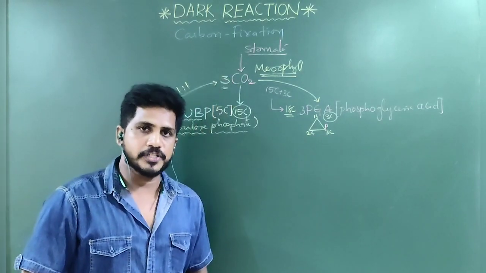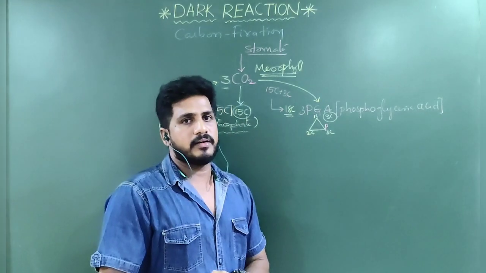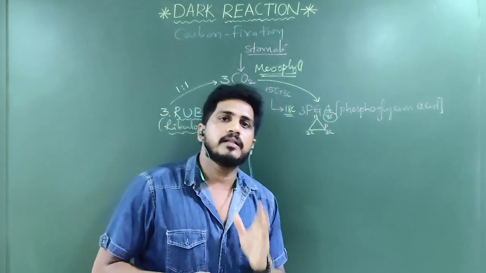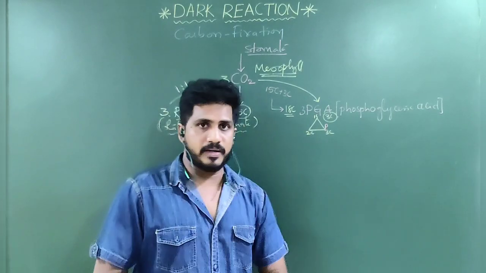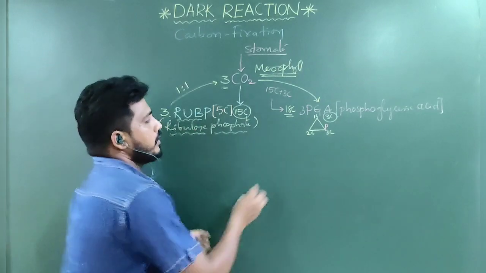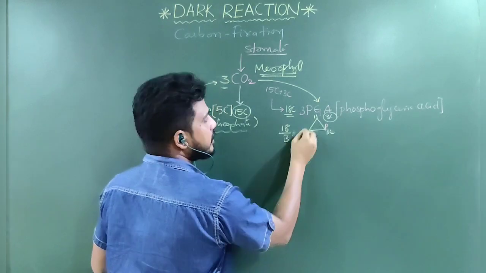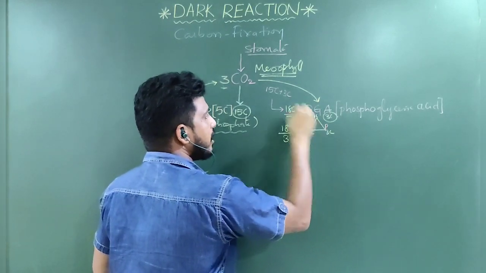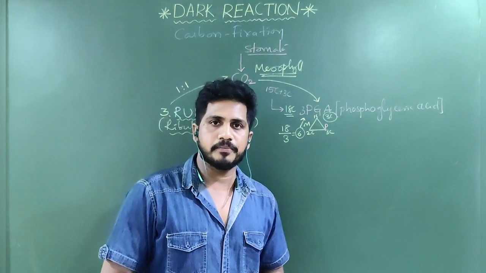No confusions, right? 18 carbon components were formed. But what is the component name? 3-phosphoglyceric acid. 3-phosphoglyceric acid is 3 carbon. But the total number of carbons is 18. So 18 by 3 is equal to 6. So 6 molecules of 3-PGA were formed. No confusion. I repeat.